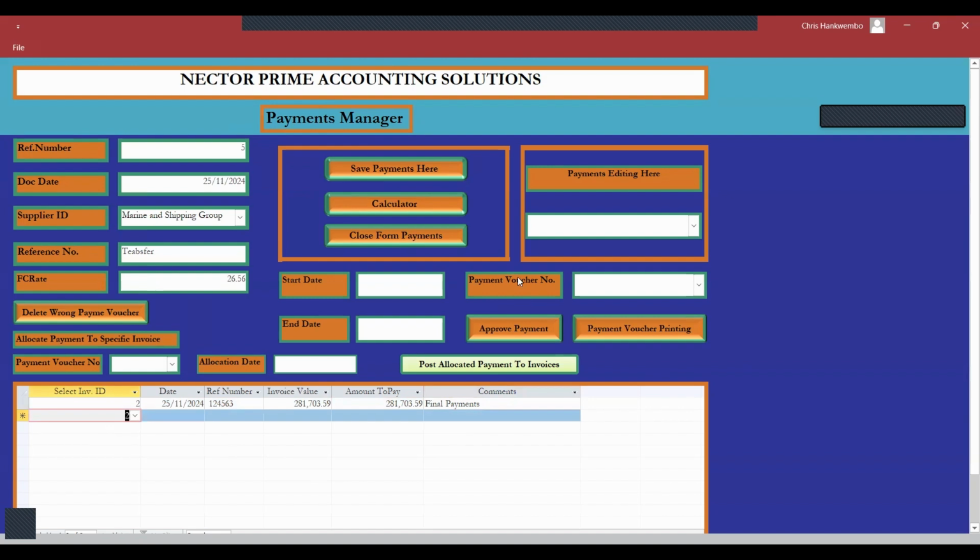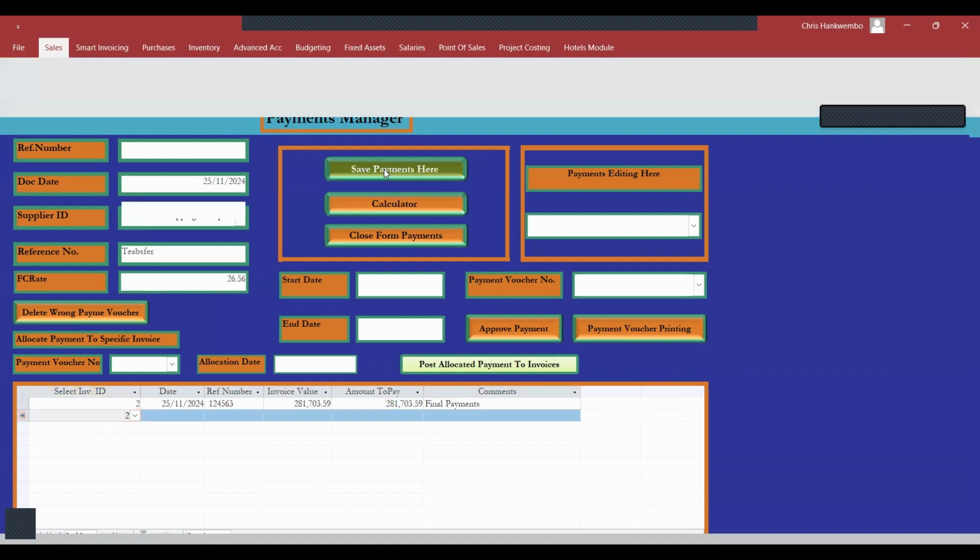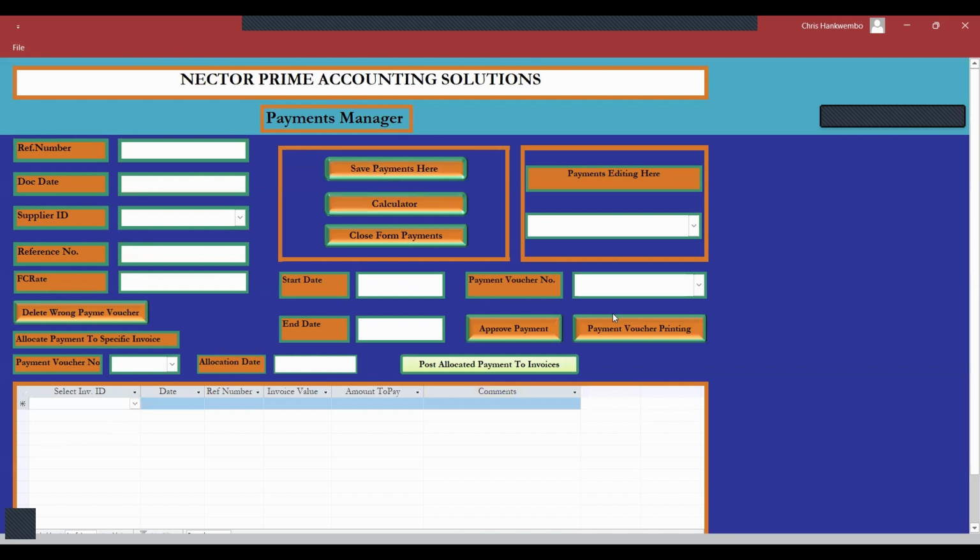Then what you can do is save that payment voucher. From here, we can now reprint the payment voucher so that we see how it looks. From here, what is our payment voucher number? We have printed this one. Good.